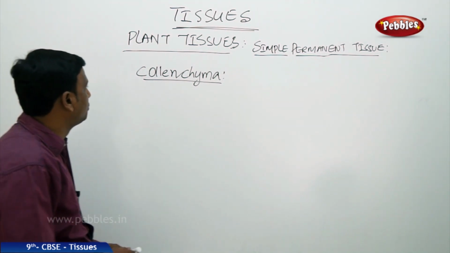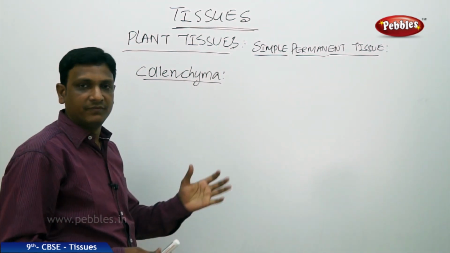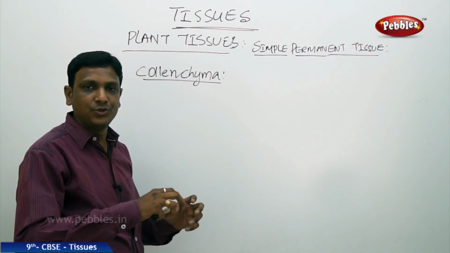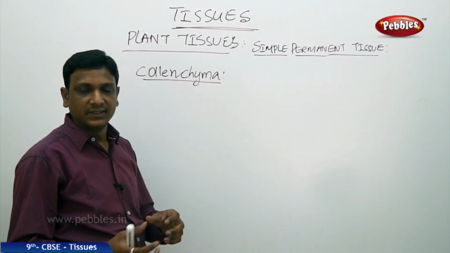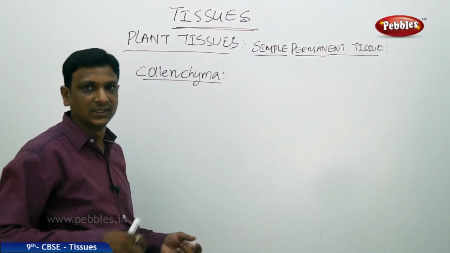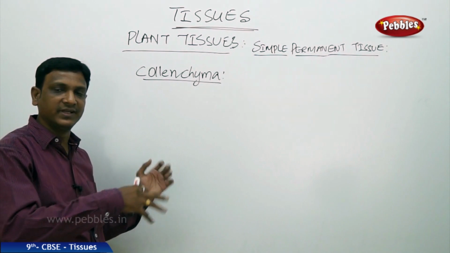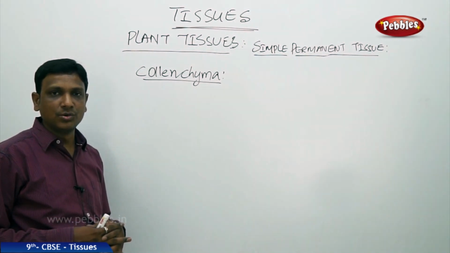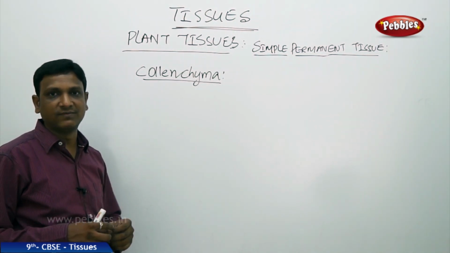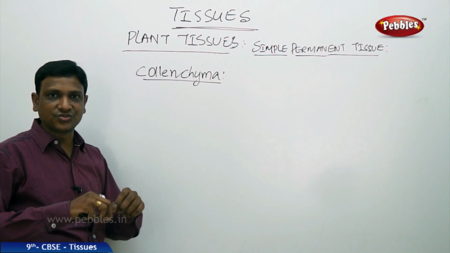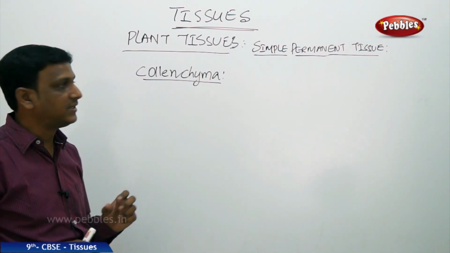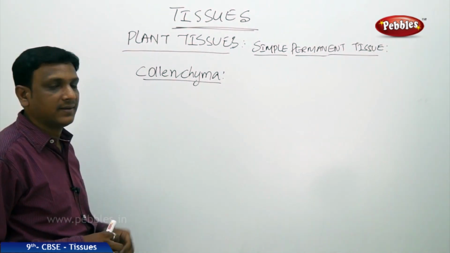So the second simple permanent tissue is collenchyma. This is the tissue which is found in the plant parts which bend easily. The plants need to bend without breaking because they have to counteract forces like wind. When there is a heavy wind, you see the branches moving. You may feel that the branches and the stalks of the leaves are breaking, but they do not break. So a plant needs certain cells which are flexible, which can resist the strain, the bending, and retain their original shape again. That kind of flexibility is provided by the tissue called collenchyma.